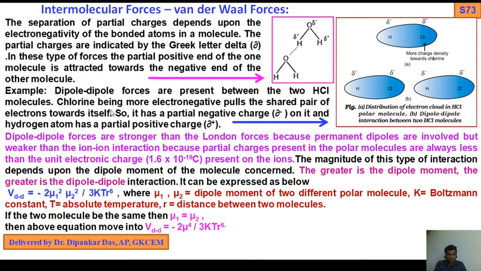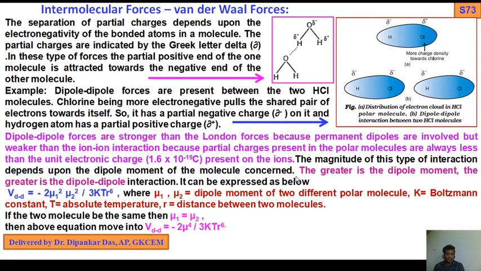Okay, so this is very important. Dipole forces are stronger than the London forces because permanent dipoles are involved, but weaker than ion-ion interactions because partial charges present in polar molecules are always less than the unit electronic charge, 1.6 × 10^-19 coulomb, present on the ions.